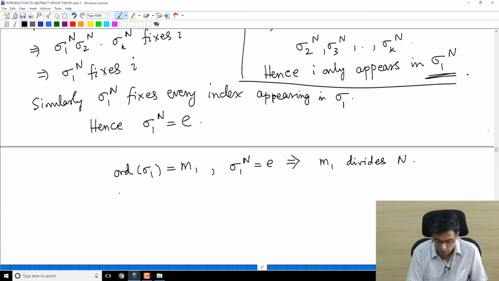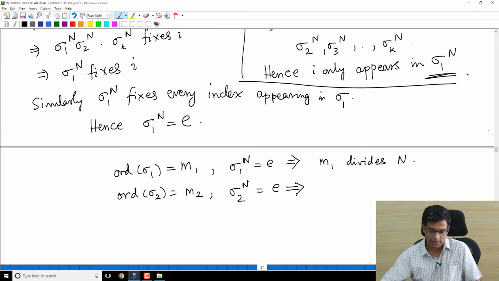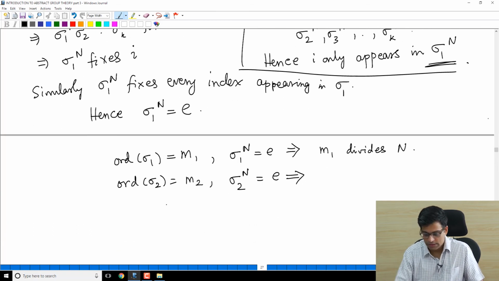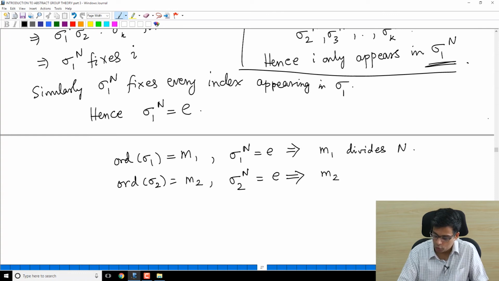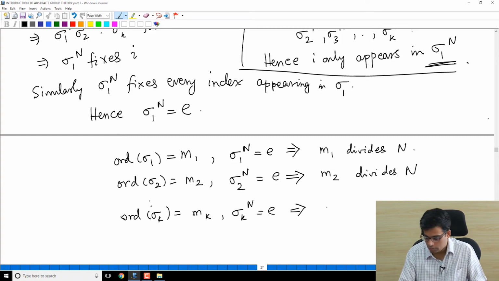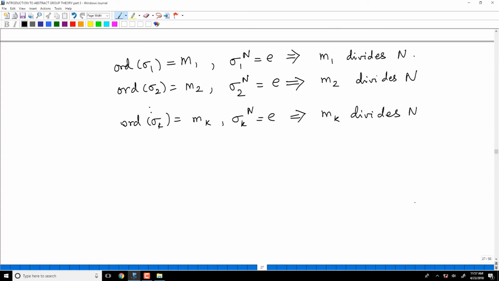We have argued with sigma 1, we can argue with sigma 2. The same argument will show that sigma 2 power n is also identity, right? There is nothing special about sigma 1. Sigma 1 power n is identity means sigma 2 power n is also identity. So m2 divides n, and so on. Order of sigma k is mk and sigma k power n is also identity by the same argument. So mk divides n, so each mi divides n.